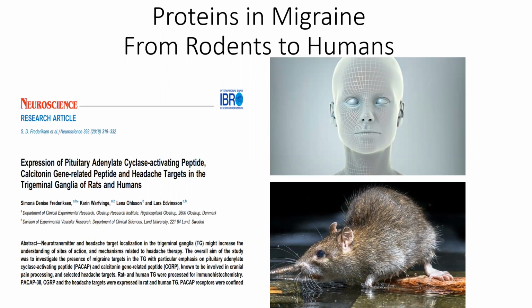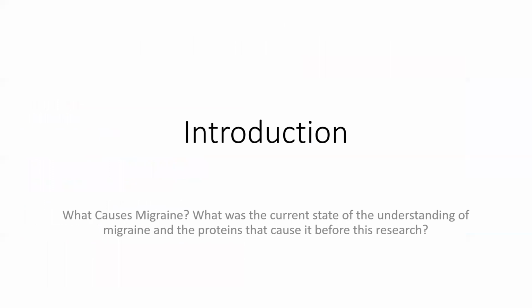This research article compares the site expression profile of proteins that are implicated in migraine between rats and humans, as well as identifying sites of therapeutic action in humans and enhancing our understanding of the mechanisms of therapeutics. This study has the potential to determine whether rodents can be suitable models for further studies in the field of neuroscience in humans. So to begin with, what was the current state of knowledge surrounding migraine prior to this study?